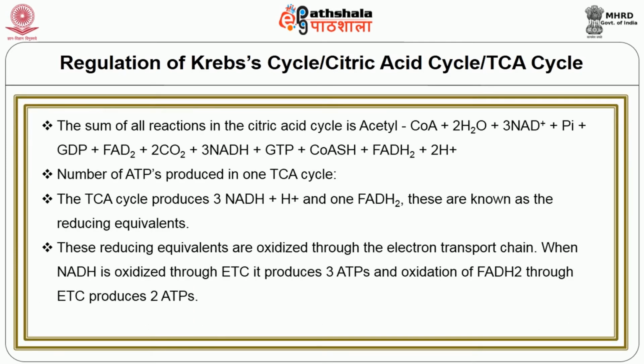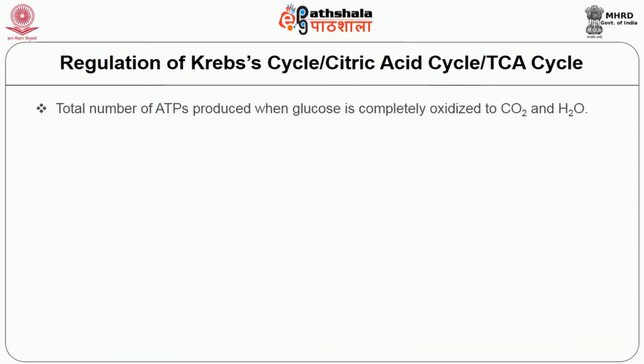The sum of all reactions in the citric acid cycle is shown on the screen. One TCA cycle produces 3 NADH plus H plus and 1 FADH2. These are known as the reducing equivalents. These reducing equivalents are oxidized through the electron transport chain.